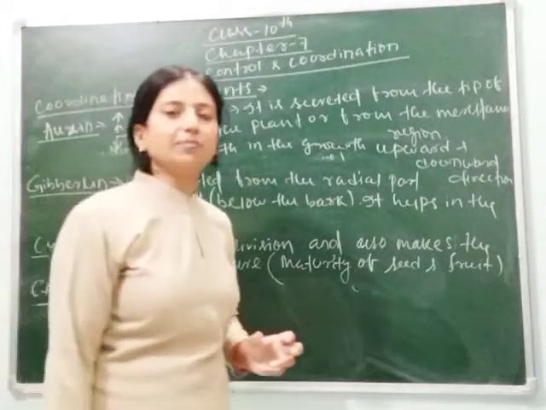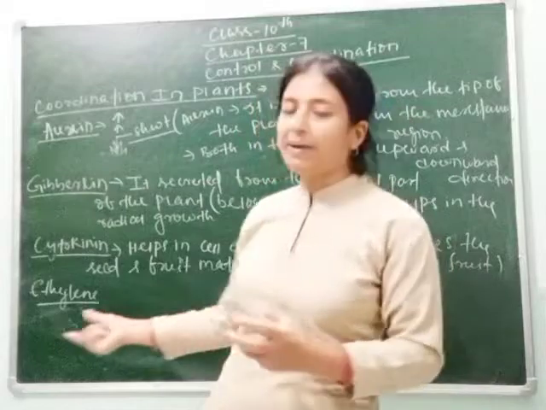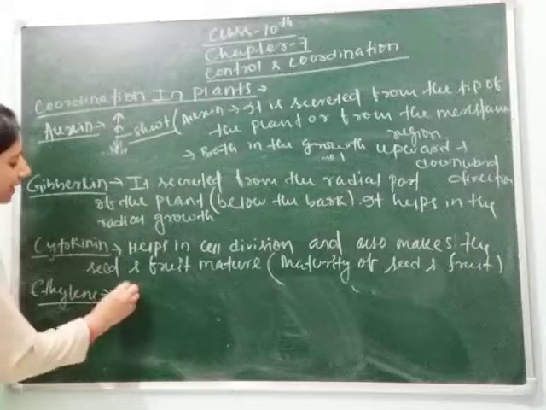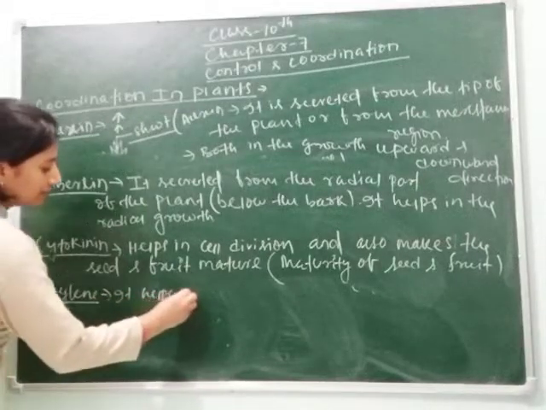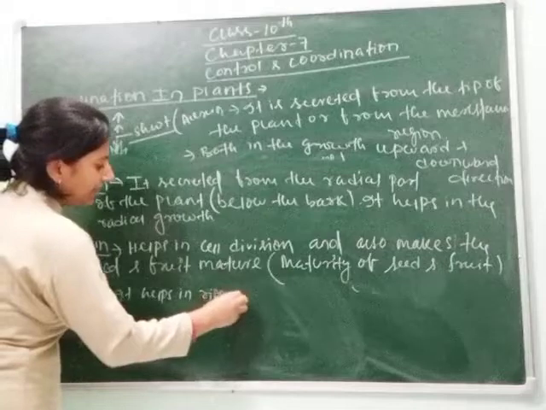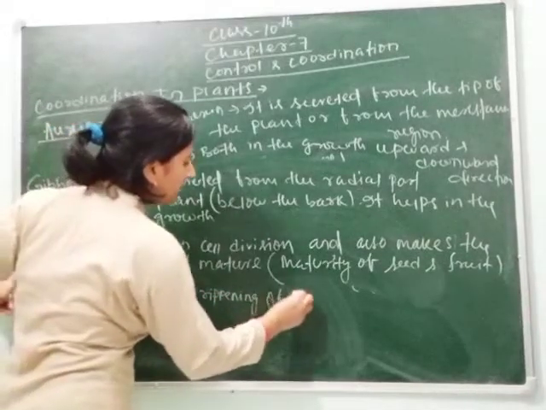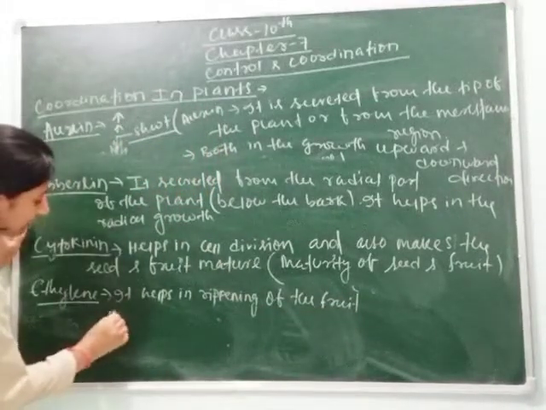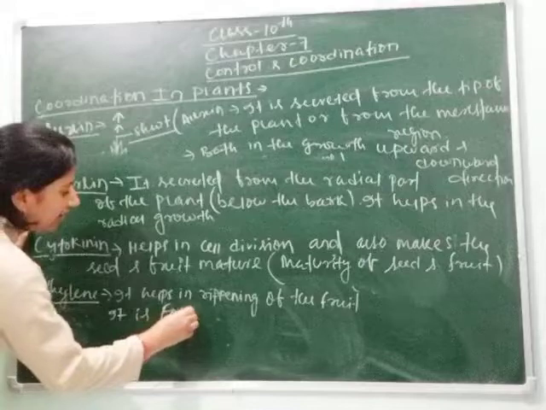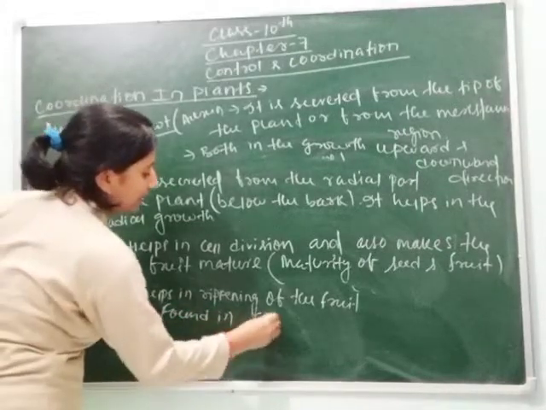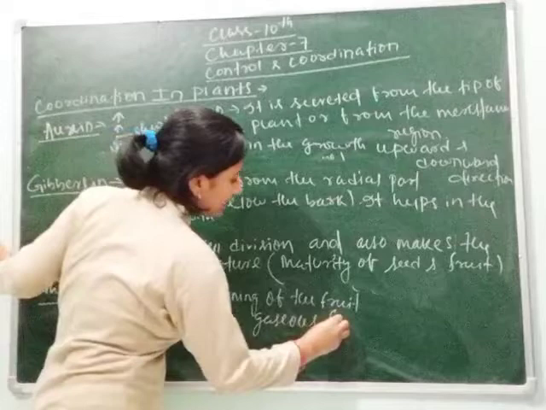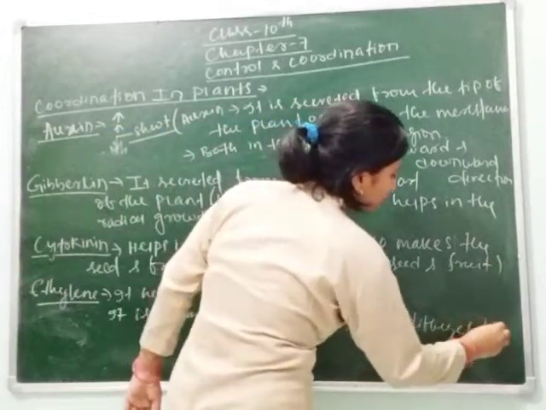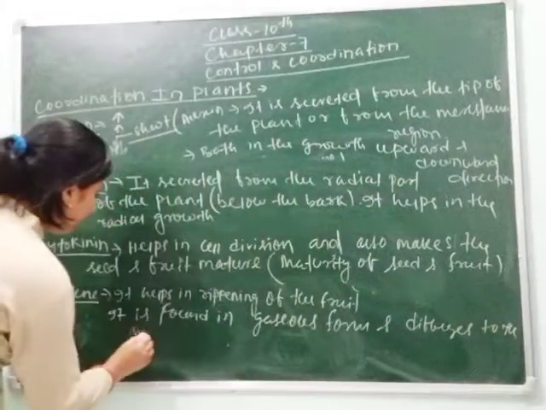Next is your ethylene. Ethylene is found in gaseous form, so it diffuses to the nearby parts, and its main function is the ripening of the fruit. It helps in ripening of the fruit, and it is found in gaseous form and diffuses to the nearby part.